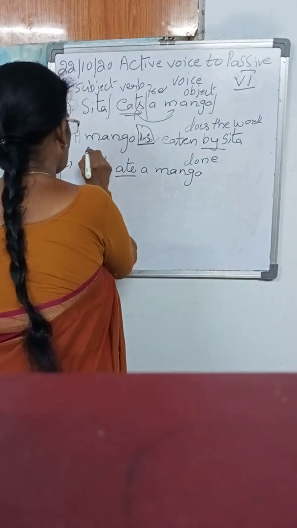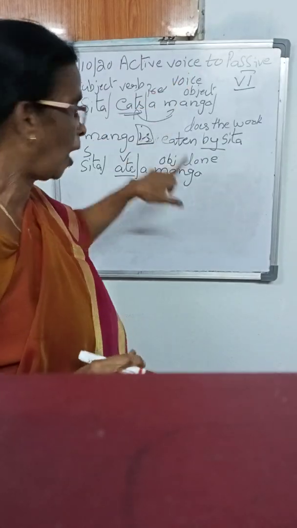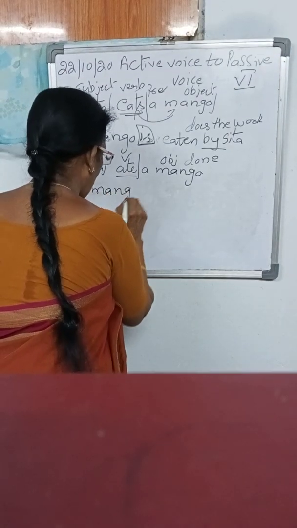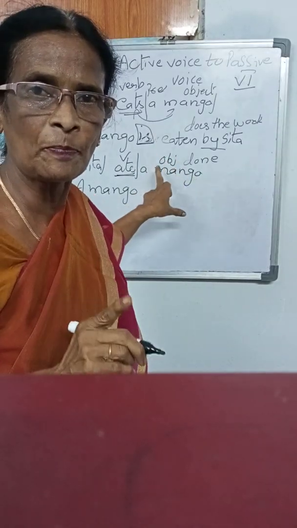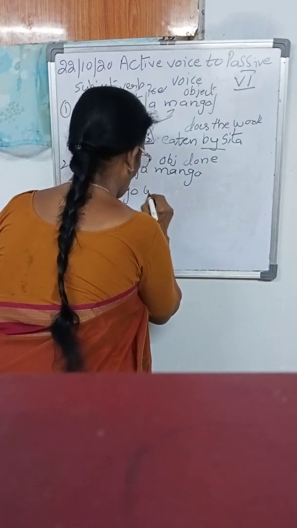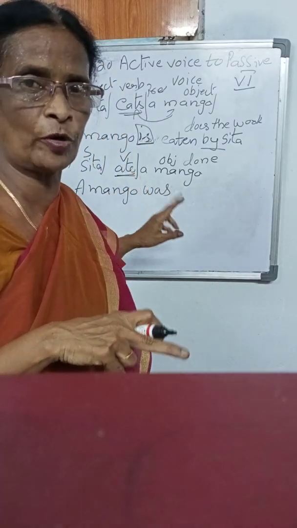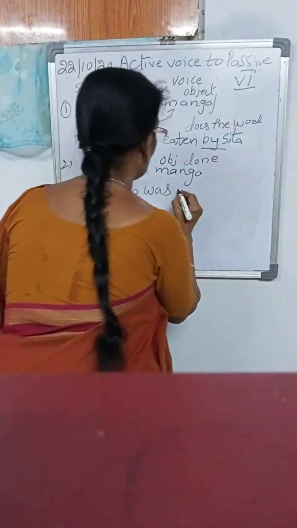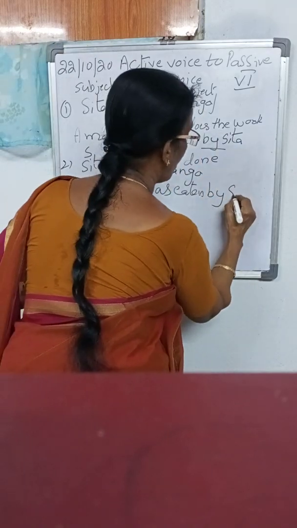So subject, verb, this is the object. What I told, the object comes to the subject's place. Okay, "a mango." Verb past tense, object singular, helping verb "was." Very good. "Was" plus past participle. What is the past participle? There is "ate." Don't write "eaten" there. Okay, not "eaten"? What is the past participle? "Eaten." Very good. "Eaten by," subject goes to the object.